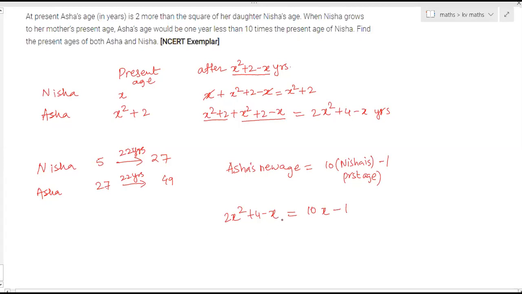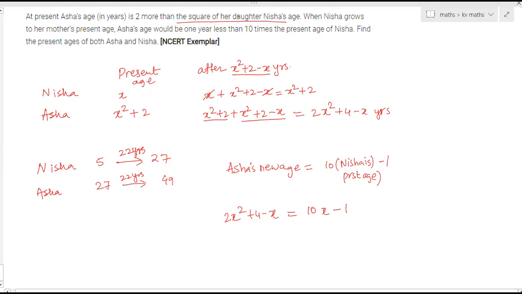Can you explain it once again? Here Nisha's present age is X years. They have given the relation of Asha's present age: Asha will be 2 more than the square of her daughter Nisha's age. So Asha's age is 2 more than the square of Nisha's present age. That is x square plus 2.